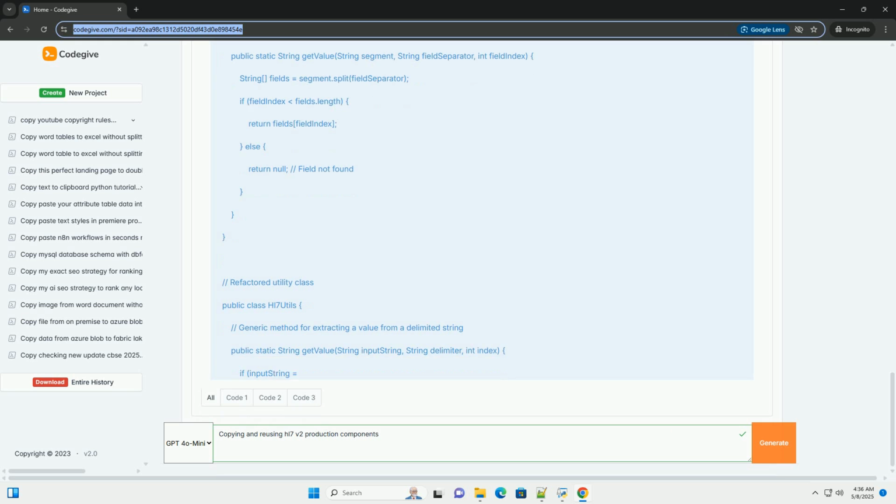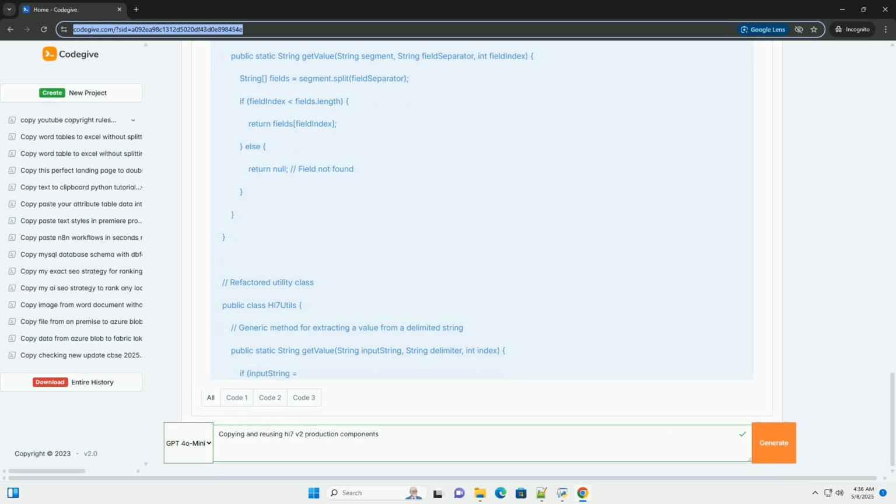Best practices for reusing HL7 components. Keep it simple: design your reusable components to be as simple and focused as possible. Document everything: provide clear and comprehensive documentation for your reusable components. Test thoroughly: thoroughly test your reusable components in different environments and with different types of HL7 messages. Version control: use version control to manage your reusable components and track changes.